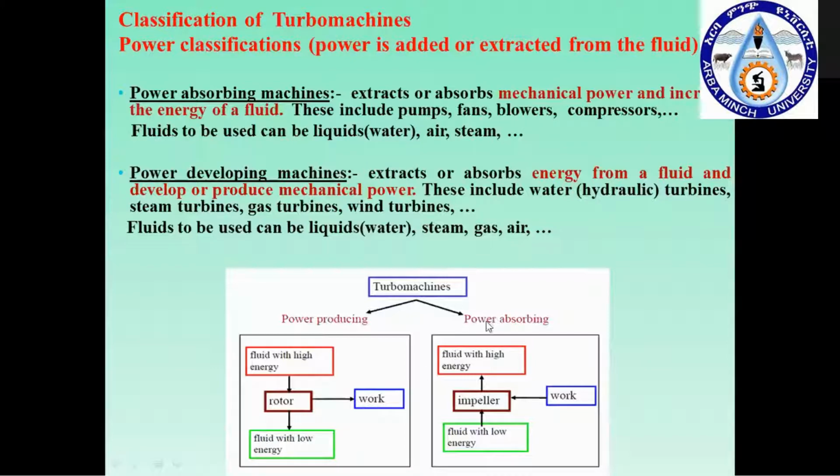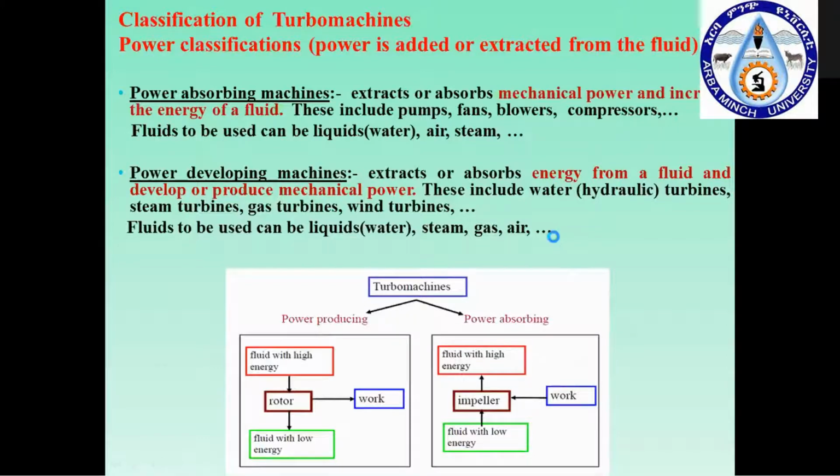The next thing under power is the power absorbing machines, where the input is the fluid with low energy, and work is given by means of electrical energy to the impeller or shaft, and the output is the fluid energy. This is the first classification.